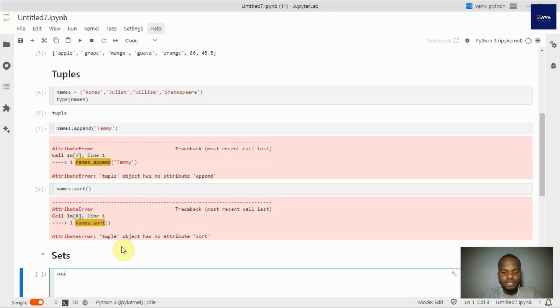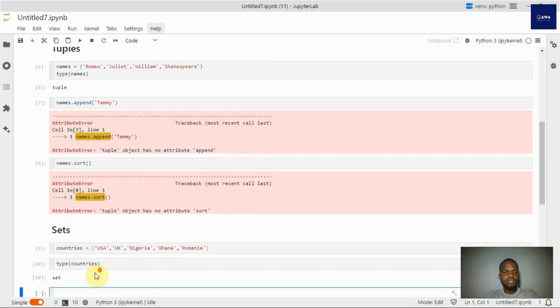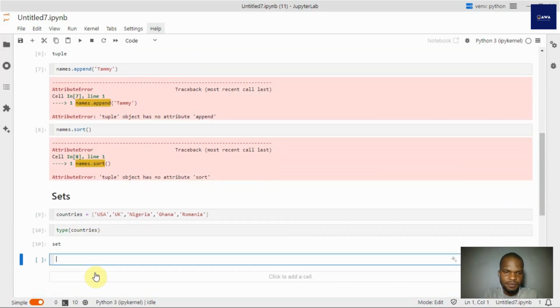If I want to create a set of countries, let's start with the USA, let's have the UK, let's have my home country, let's say Ghana, and let's have one more country, let's say Romania. So if you check the type of countries, you would see that it's a set.